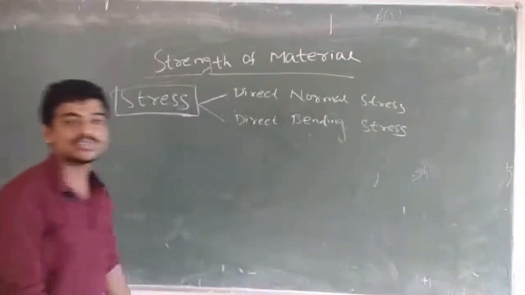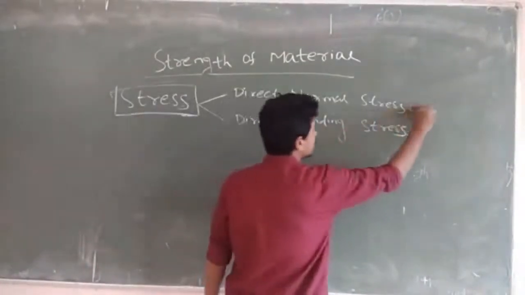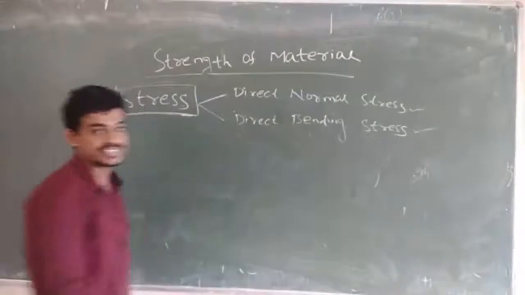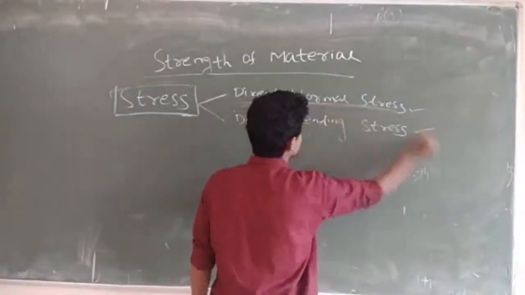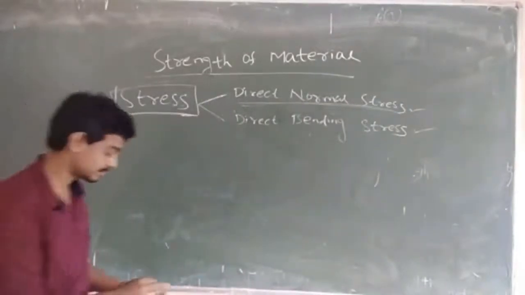Today in this session we will cover both direct normal stress and bending stress. First we will see what is direct normal stress.